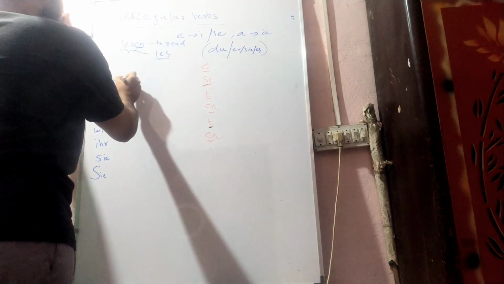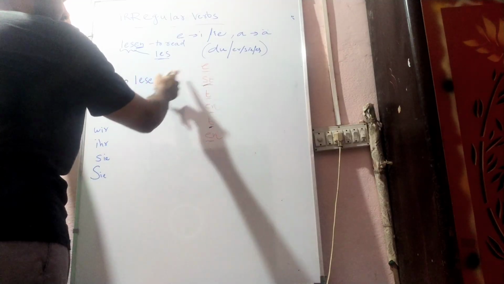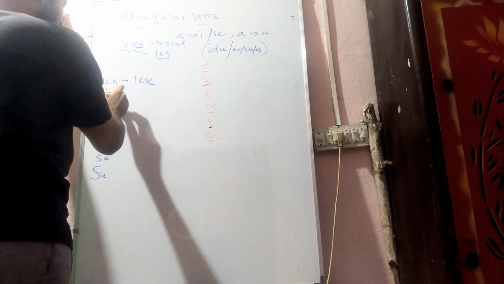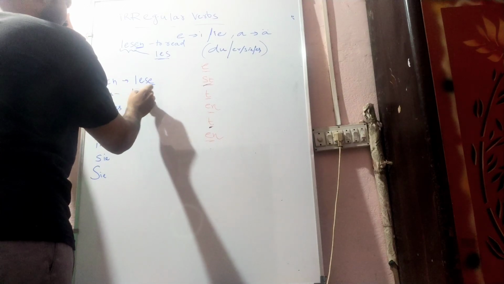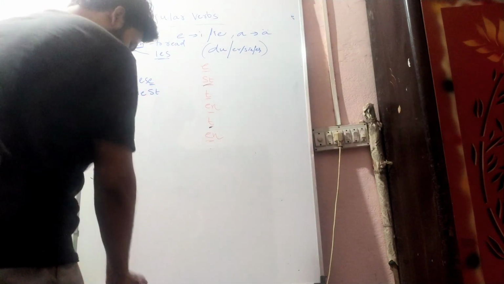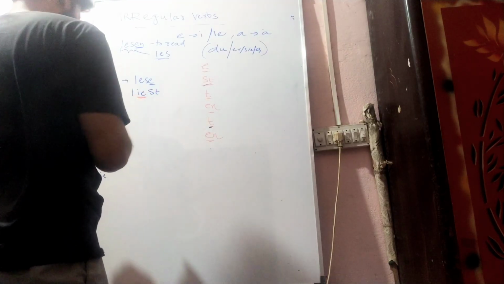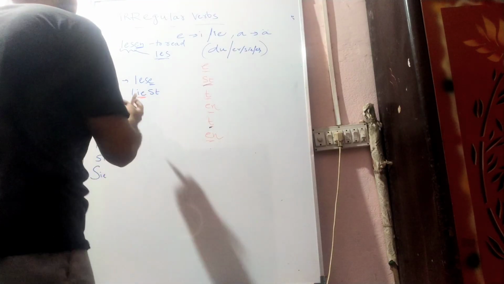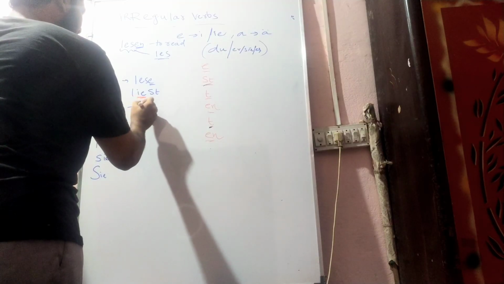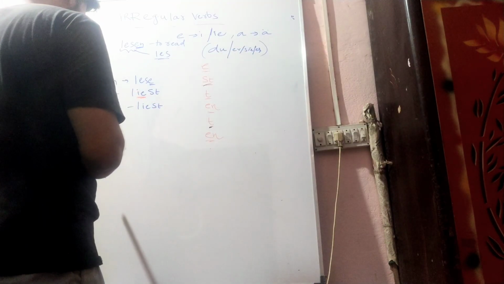For example, ich, as it is, we have to apply the verb ending here. In du, L-I-E-S-T. Try to understand the concept. It's very easy. There are certain verbs, and the same thing goes with er, L-I-E-S-T.